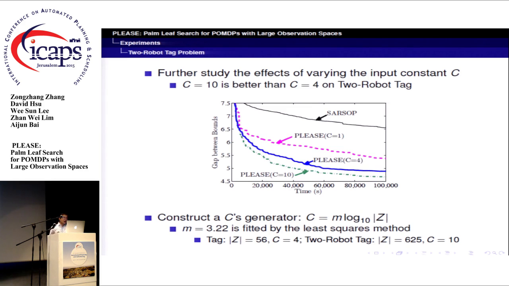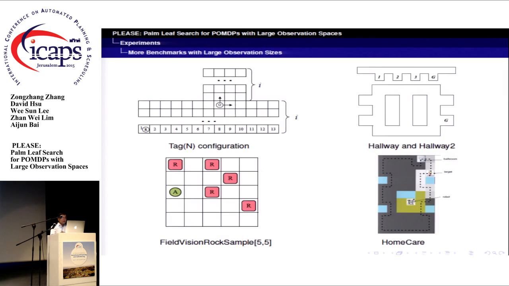It implies that more aggressive palm leaf search is capable of getting better performance on problems with larger observation space sizes. We use C equals to m times log Z, by the fact that C should be larger when Z increases, as a simple formula to set the input constant automatically. Here, m equals to 3.22 is fitted by using the least squares method.